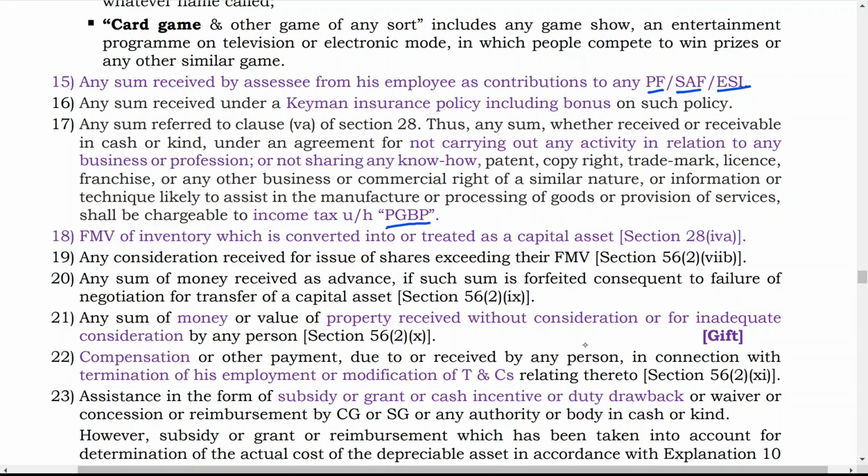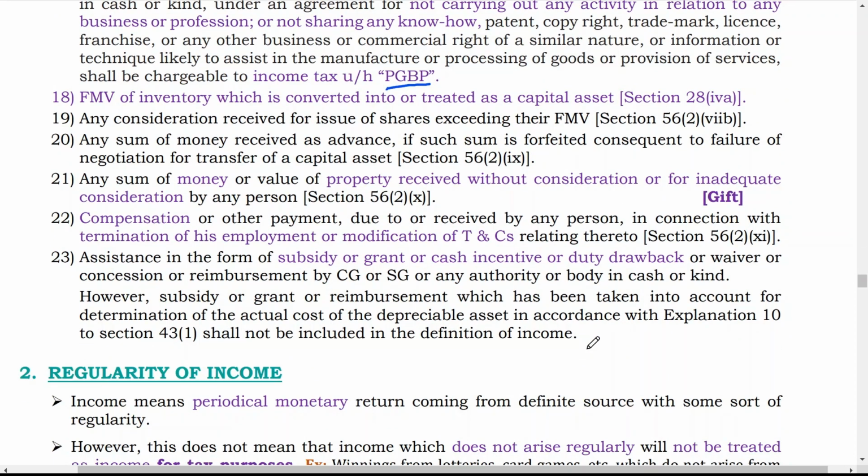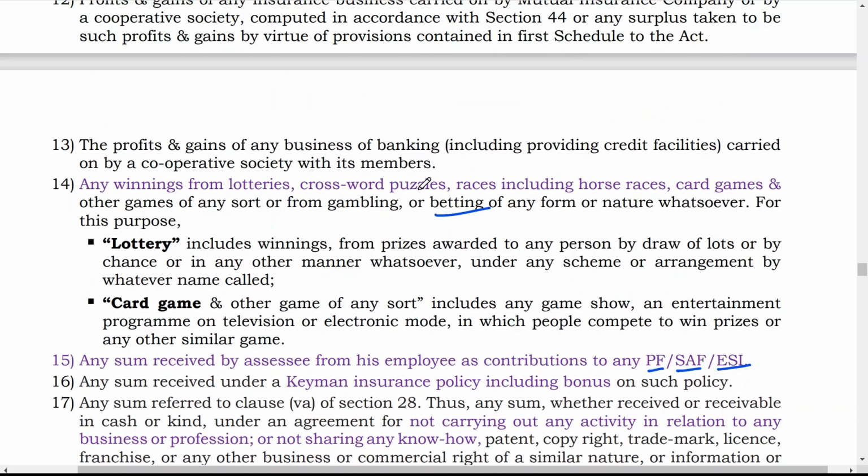However, subsidy or grant or reimbursement which has been taken into account for the determination of actual cost of a depreciable asset in accordance with Explanation 10 to Section 43(1) shall not be included in the definition of income. So if any subsidy or grant or reimbursement is given for a depreciable asset in accordance with Explanation 10 to Section 43(1), then it is not income of that person. So these are the points that you have to keep in mind.